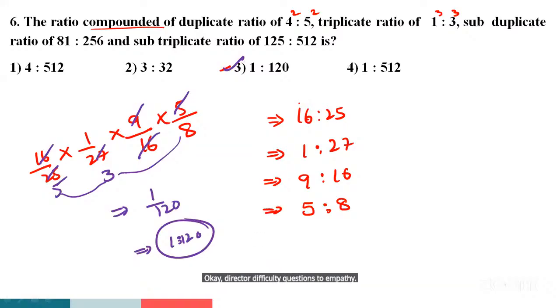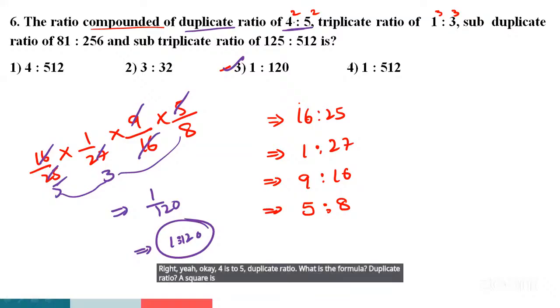Sir, once again. The given information here, guys, if you don't mind, mute yourself. 4:5 duplicate ratio. What is the formula? Duplicate ratio, A square is to B square. Then 4:5, 4 square is to 5 square. 4 square is how much? 16. 5 square is how much? 25.